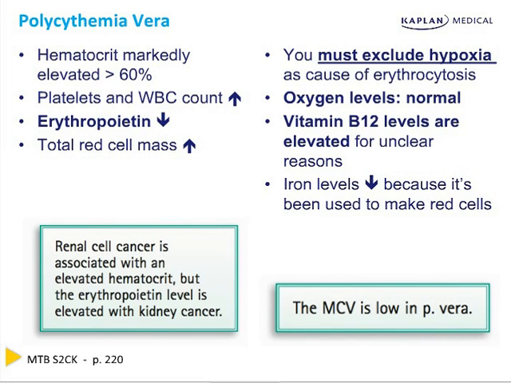And this is another key. There's very few causes of a microcytic erythrocytosis. In other words, cells that are small, but there's many high numbers of them. So an MCV that's low, but an increased number of them is basically thalassemia, hypoxia, and polycythemia vera. Thalassemia, hypoxia, and polycythemia vera.